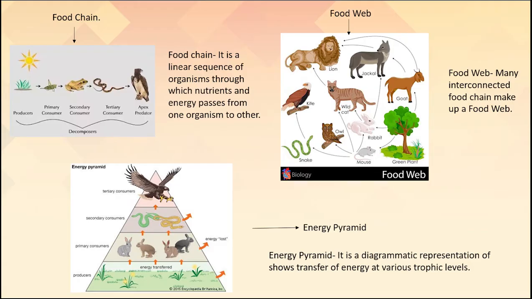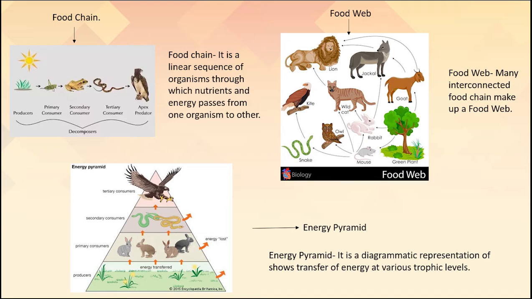Students, let us recall about food chain, food web, and energy pyramid. What is food chain? Children, when you observe the picture of food chain, you will see that plants are eaten up by grasshopper, grasshopper is eaten up by frog, frog is eaten up by a snake, and snake is eaten up by a hawk. And children, after the death of all the consumers, decomposers act upon these consumers and convert the dead bodies into substances which easily mix with air, water, and soil, from where they are absorbed by the plants. And once again, the food chain continues.